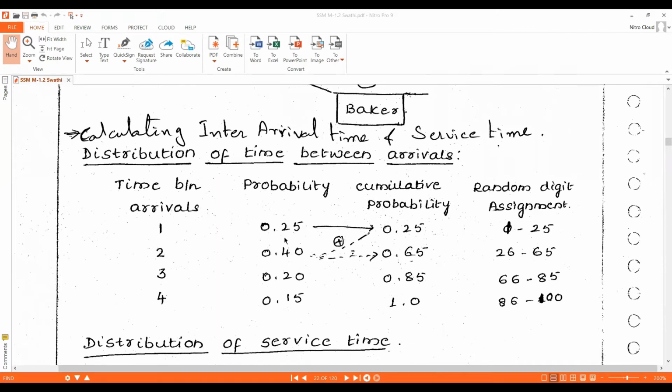Okay, first we need to calculate the interarrival time and service time. Here, first we need to write the distribution of time between arrivals.